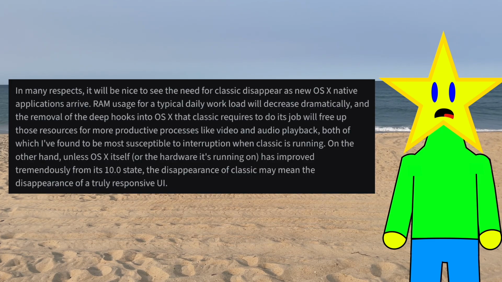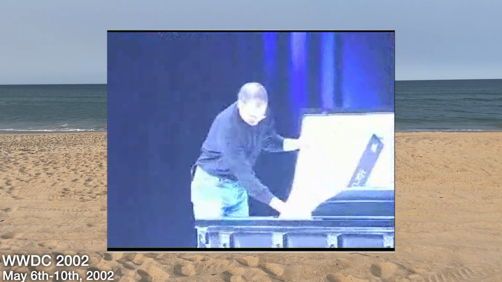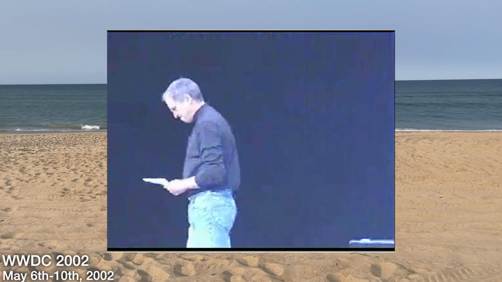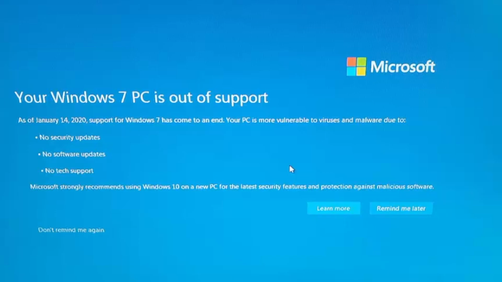It couldn't beat macOS 9 at its own game, so Apple forced it to. WWDC 2002 famously featured a funeral ceremony for macOS 9, which in my opinion is probably the coolest way a company has ever killed off support for a product. Much better than how Microsoft likes to do it. I swear it had a fucking virus or something.